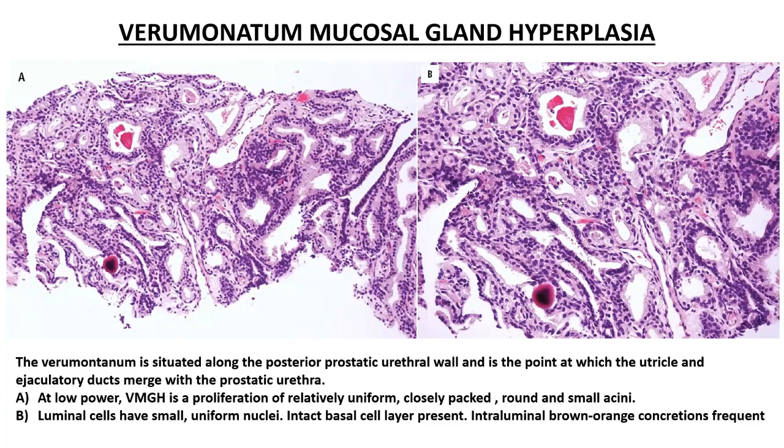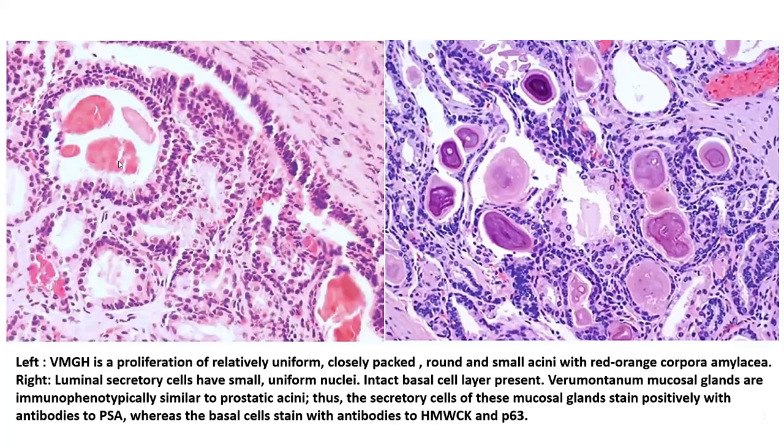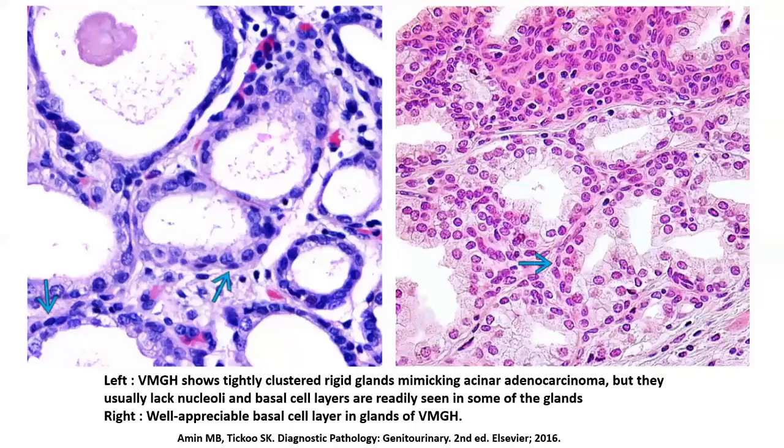As a result, you could again sometimes make a mistaken diagnosis of acinar carcinoma within these glands, but appreciate the fact that a good number of these glands have got these intraluminal corpora amylaceae, so that's always a good sign that the glands are probably benign. So you see the corpora amylaceae over here, and if you look closely, you can again appreciate the fact that most of these glands have got the bilayer of both the acinar cells as well as the basal cells towards the periphery. And of course, you can utilize HMWK and P63 to pick up this layer of basal cells. But again, at some places, because of tangential sectioning, this particular difference between the basal cell and the acinar cell layers might not be that well appreciable.